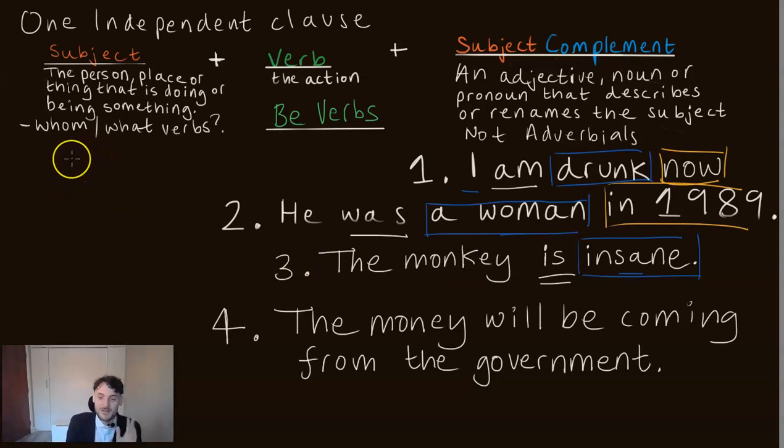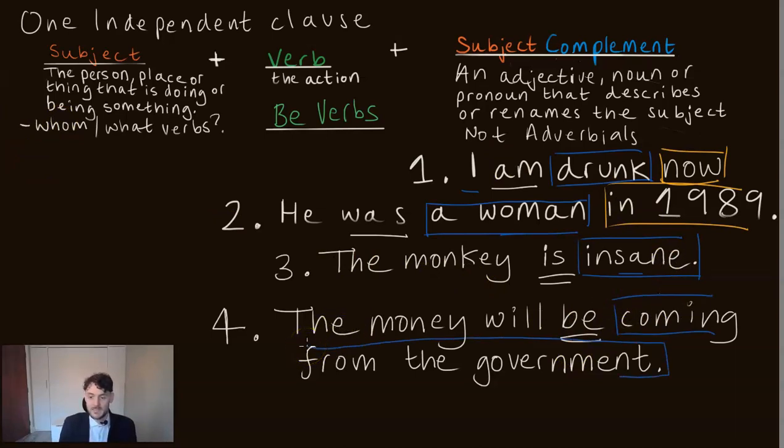The money will be coming from the government. Not the monkey will be coming from the government. So again, where's the be verb? Well, it's here, be. So coming from the government is the subject complement. Okay, it's a complete phrase.